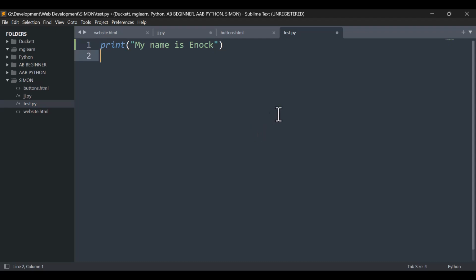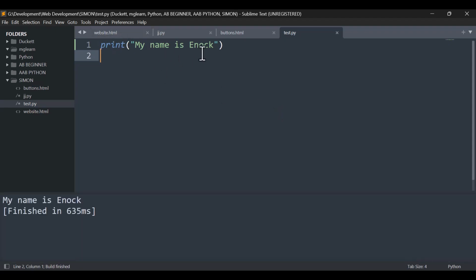To run Python files in Sublime Text, I think the shortcut is Control B. It's a shortcut that builds and runs the file. So you can print out a bunch of things. For example, 3 plus 4, and Control B again, and it prints out the result. Okay, so that means that Python is working properly on your machine.